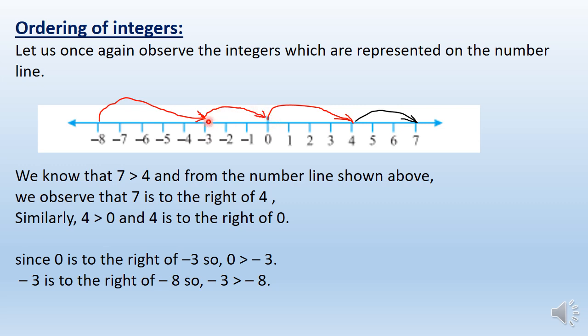So we can say 0 is greater than minus 3. Such that minus 3 is to the right of minus 8. Yes, if you observe minus 8, then to the right of that there is minus 3. As it's in the right direction, minus 3 is greater than minus 8.